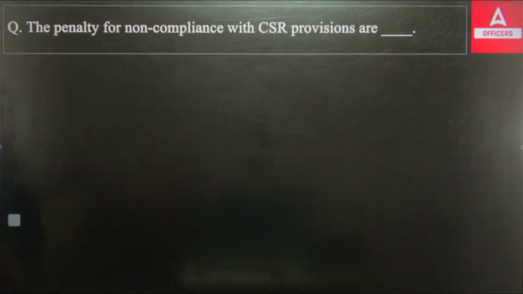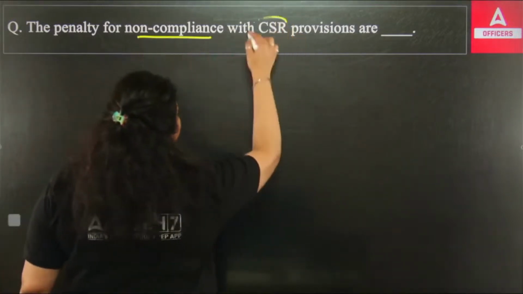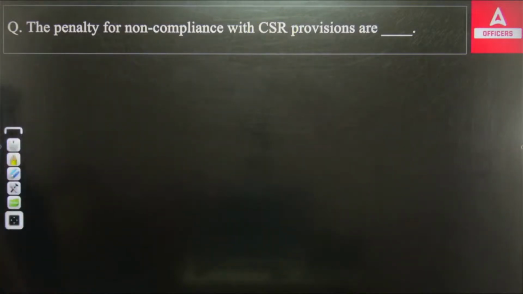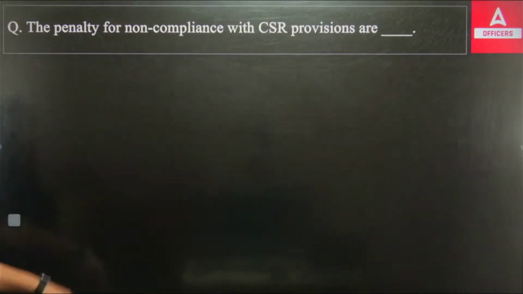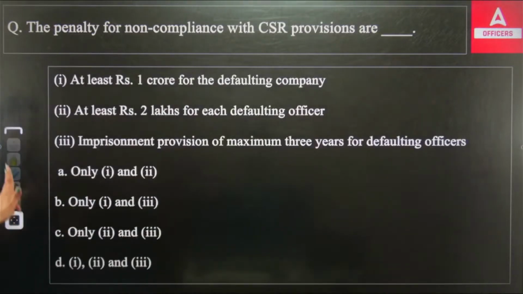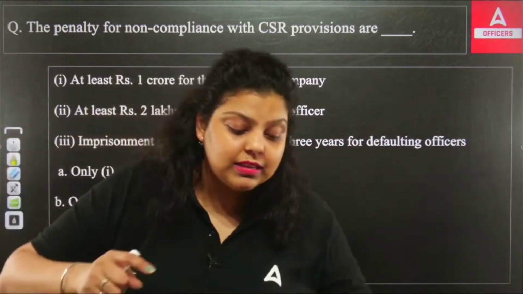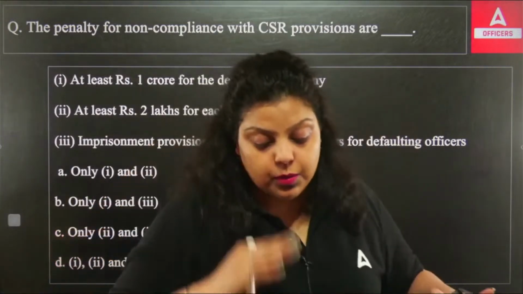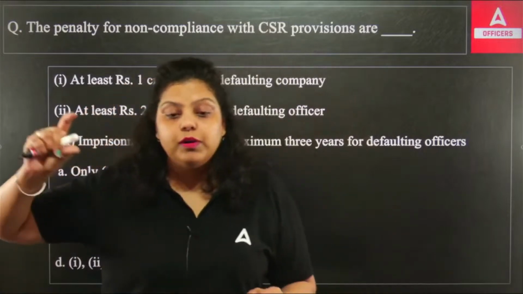So the first question is asking about the penalty for non-compliance with the CSR provisions. Now, what is CSR? CSR stands for Corporate Social Responsibility. What is corporate social responsibility? This is simply a responsibility that has to be fulfilled by all corporates because they are using natural resources. When you are performing any business, when you are providing goods and services to your consumers, you are somehow impacting the environment, you are somehow impacting the other population also. So it's your responsibility towards the general population to do something. And that is known as corporate social responsibility.